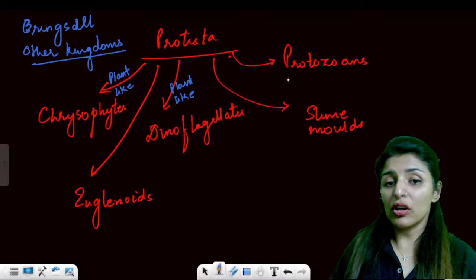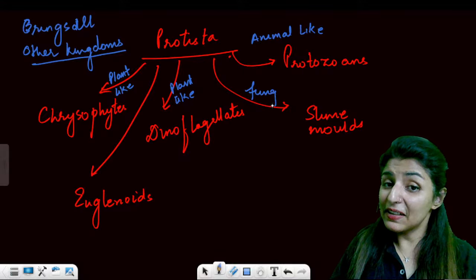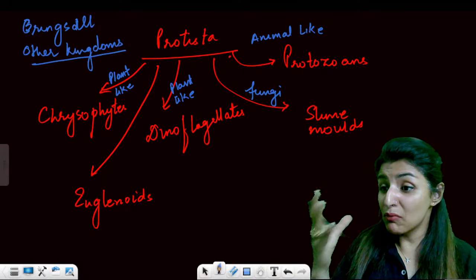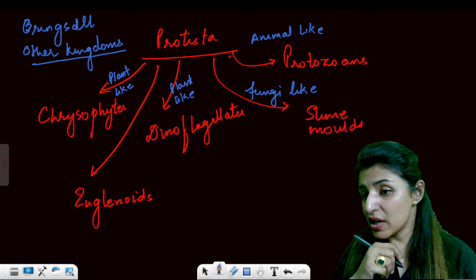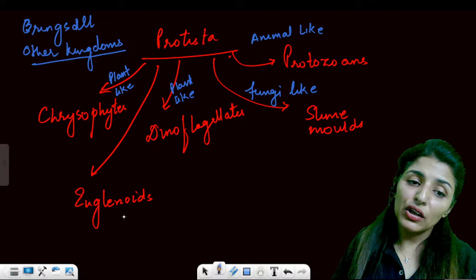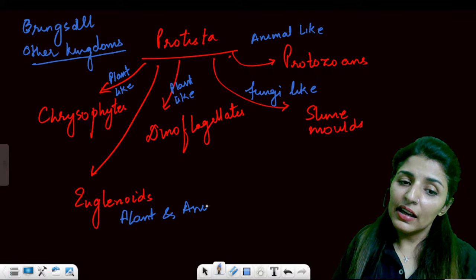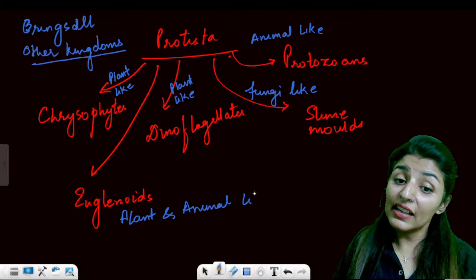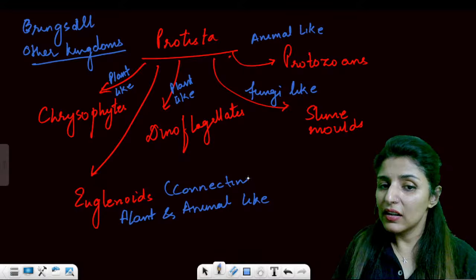Why? How? We'll talk about it. Protozoans are animal-like. Slime molds are fungi-like, so the name, slime molds, fungi-like. Molds are always fungi, but slime mold is not a fungi, remember. And then euglenoids. Euglenoids are both plant-like and animal-like. In fact, they are the connecting links between plants and animals.